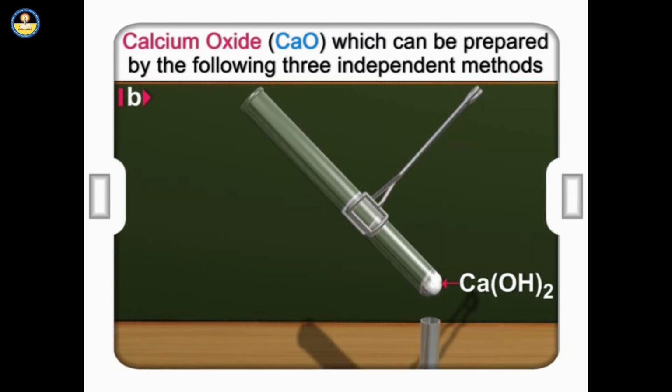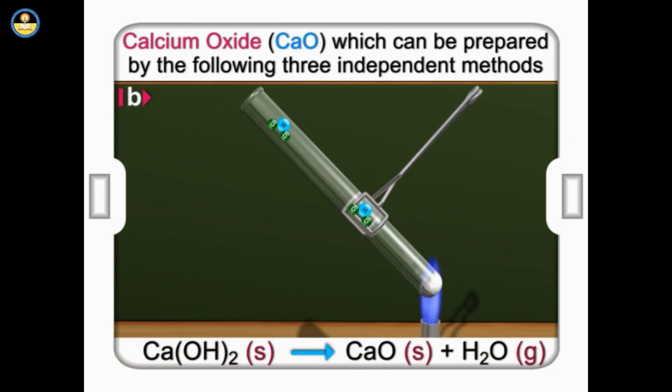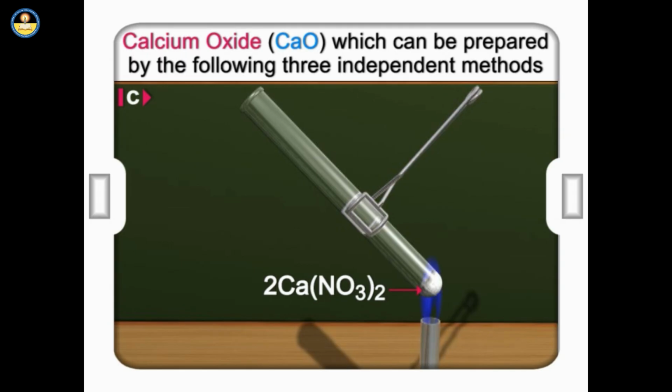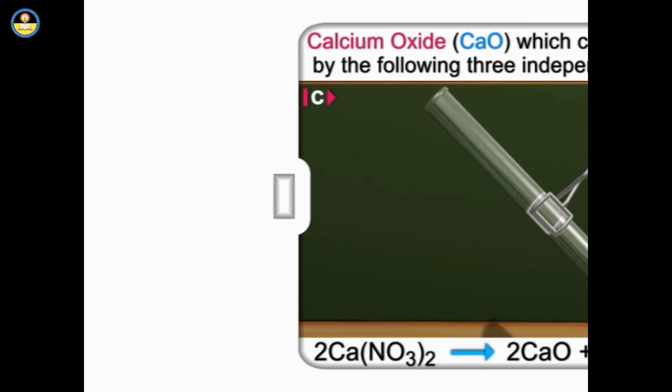B. By heating calcium hydroxide strongly, calcium oxide and H2O are formed. Ca(OH)2 gives CaO plus H2O. C. By heating calcium nitrate strongly, 2Ca(NO3)2 gives 2CaO plus 4NO2 plus O2.